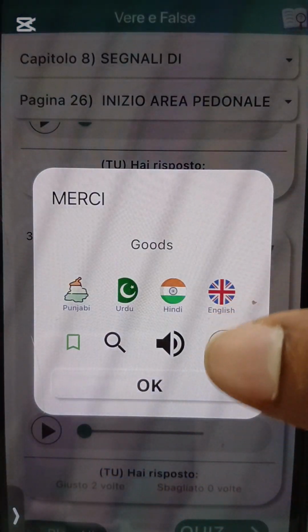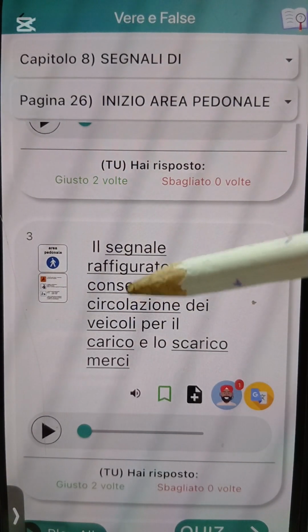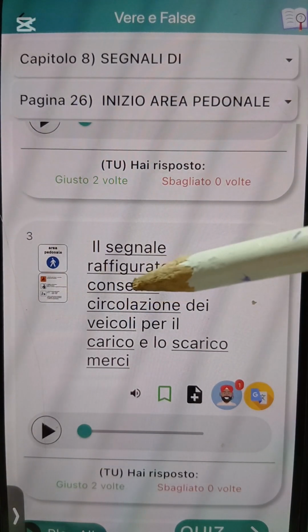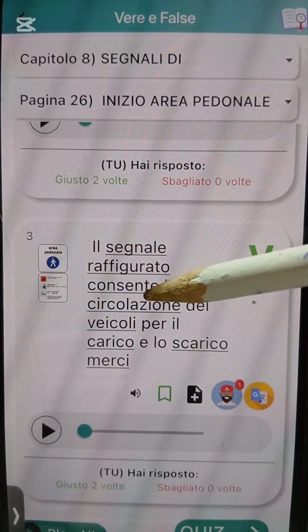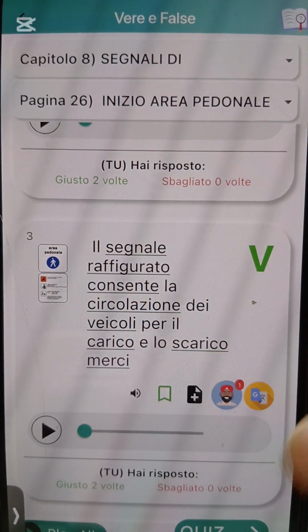Merci na goods. Okay, vehicles wey dey offload or unload goods go fit do what? E allow, e consented. Okay, e consented means allow vehicles wey dey offload or unload goods go fit what?